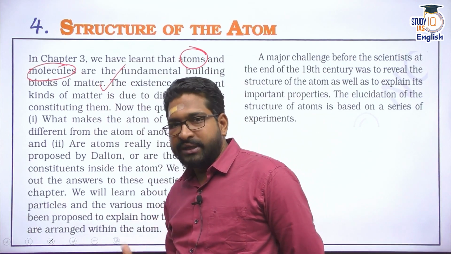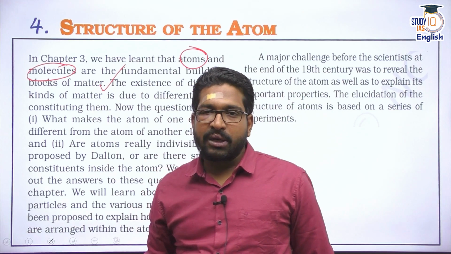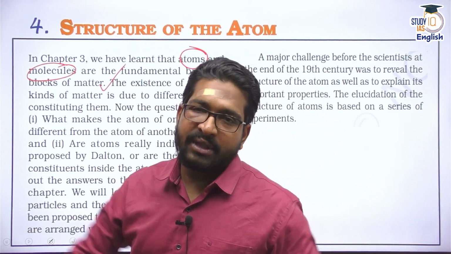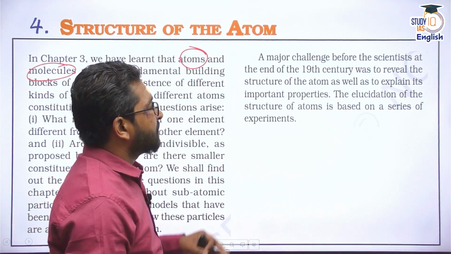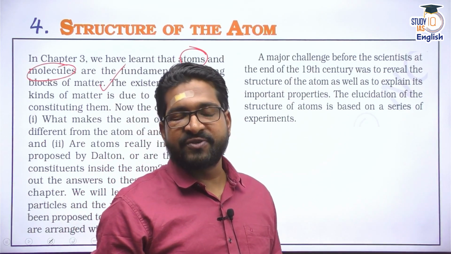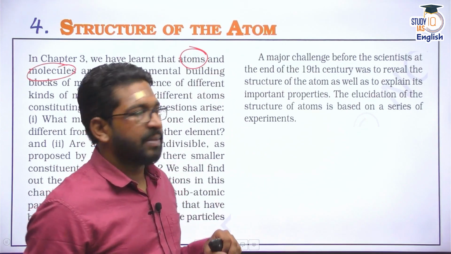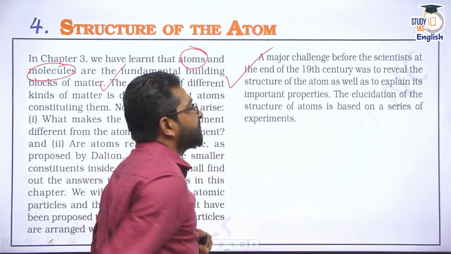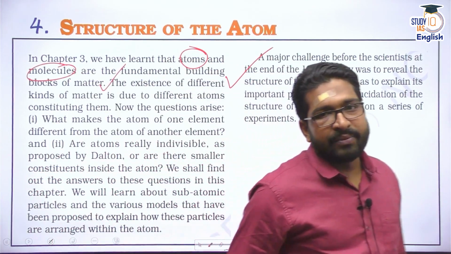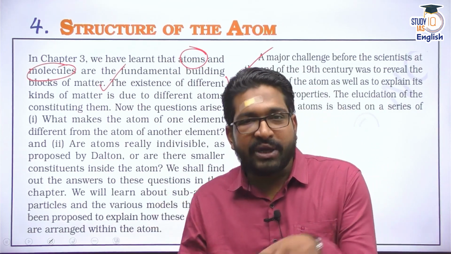Now, we discussed that from the perspective of chemical reactions, of course. Scientists were thinking, how does this atom look, or what is the structure of this atom? They were trying to explain different models. We also spoke about different laws, conservation of mass, law of definite proportions. Now, they were trying to explain it through the structure of the atom. And various scientists started to work by the end of the 19th century to reveal what exactly an atom looks like. And different scientists have given their models by refuting the previous model.